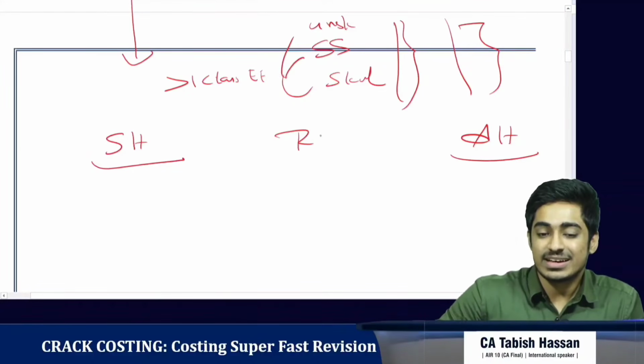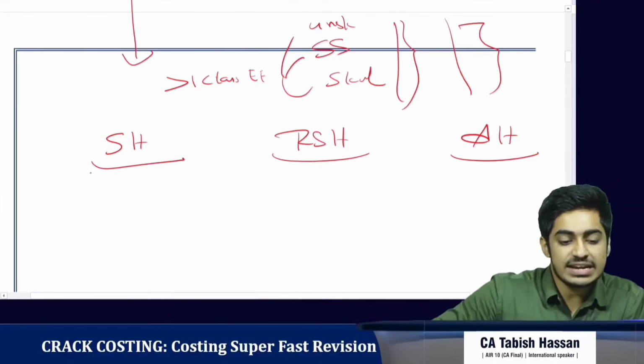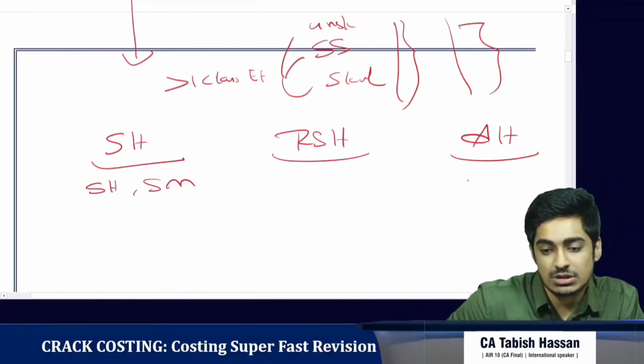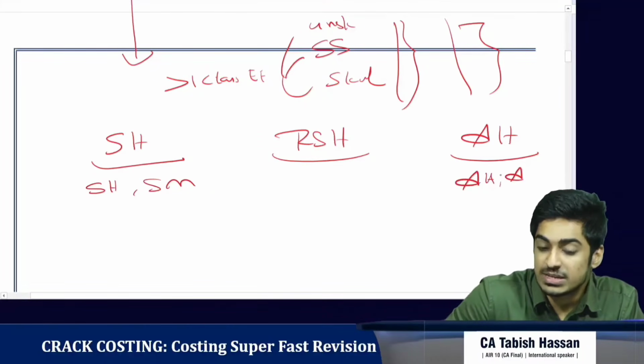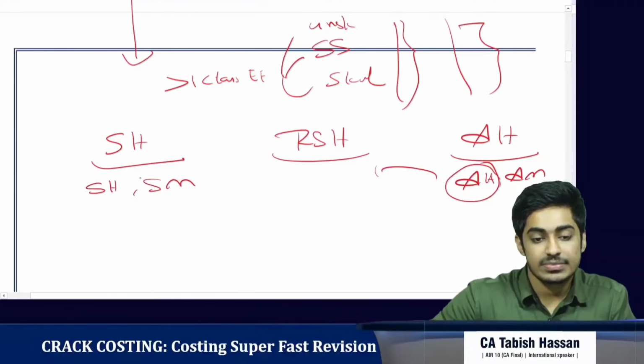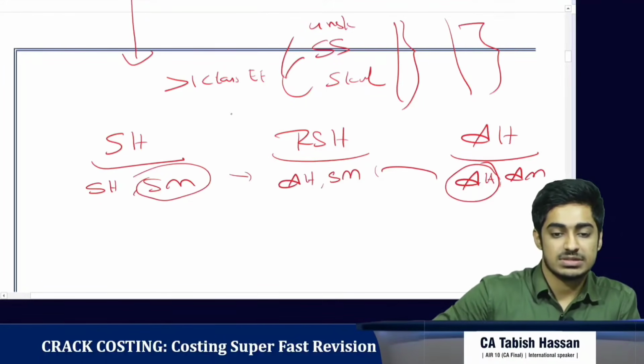We bring the revised standard hours. It's exactly the same as material cost variance. What is standard hours? It is standard hours in standard mix. What is actual hours? It is actual hours in actual mix. What is revised standard hours? It is actual hours in standard mix.